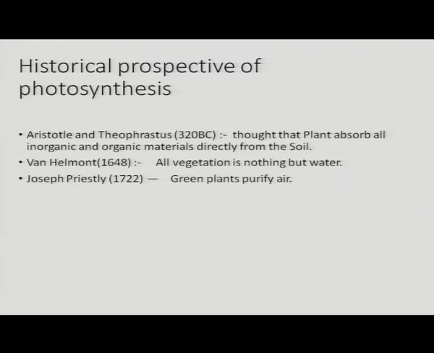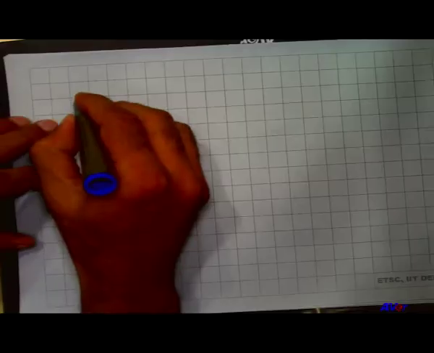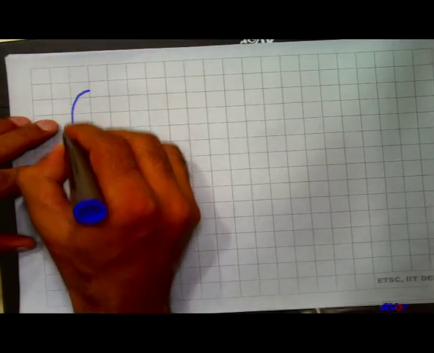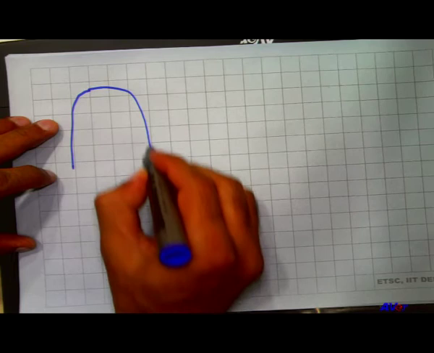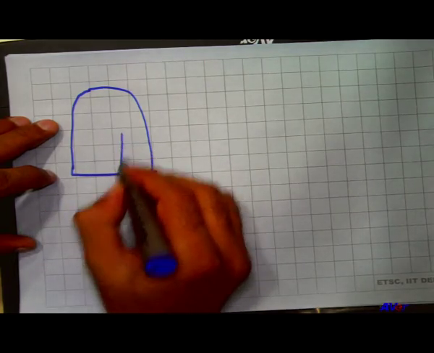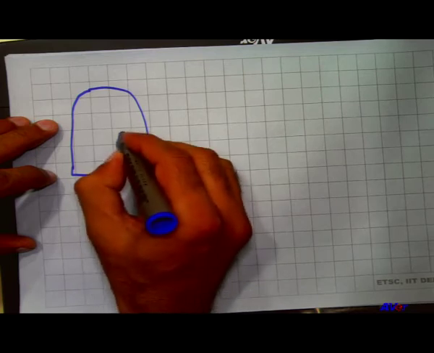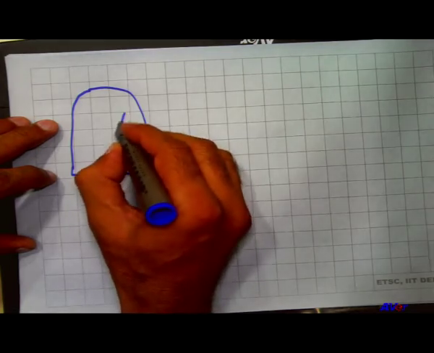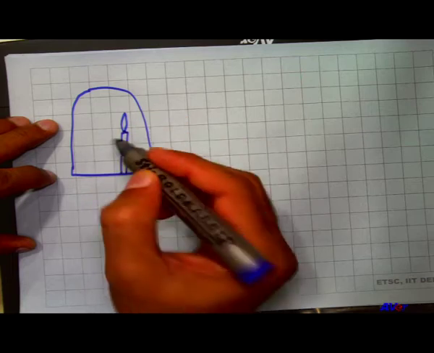In this experiment, Joseph Priestley used a bell jar like this and a candle. Inside the bell jar, firstly there was oxygen.